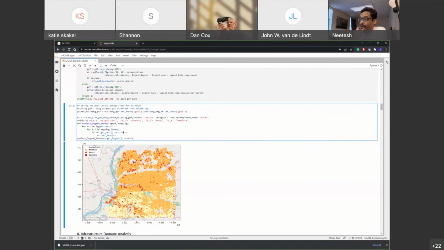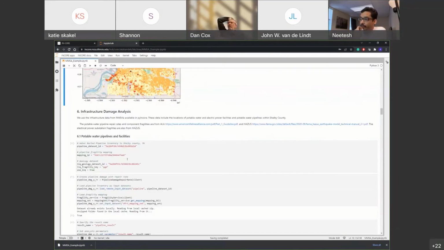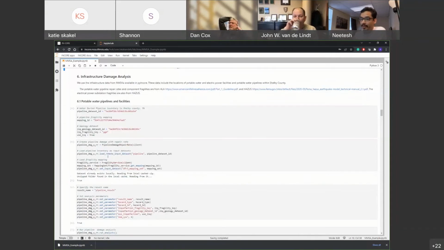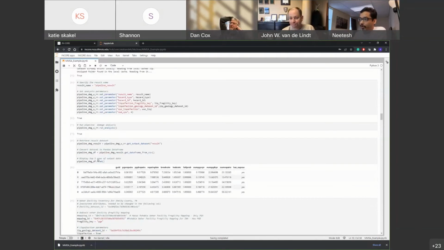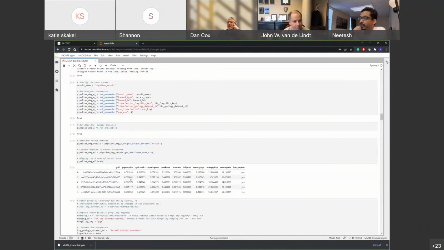Then we move to the infrastructure damage analysis. It's very similar to the building one, but the mapping set and other things are different here. And we did that for water pipeline damage. We have the results of the pipeline damage. You see there are 2 or 3 different types of things. There are repairs due to PGV and due to PGD.